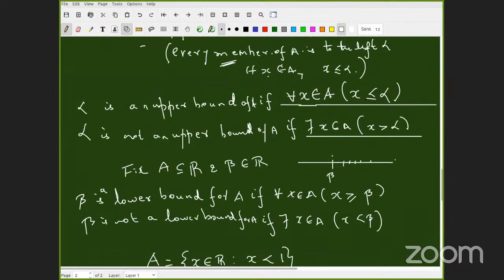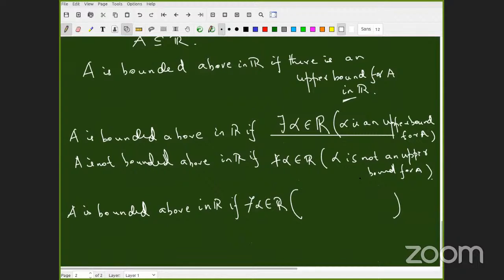Given any element x of A, what is the property? x is less than or equal to alpha, right? That's how I should think. Anyway, it is better to keep it like this so that whenever asked, I know the definition of upper bound. I can always expand this. Now we have two quantifiers naturally.